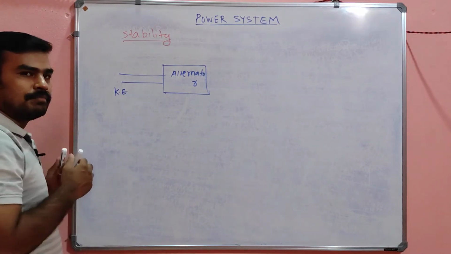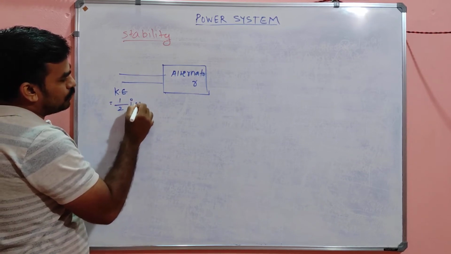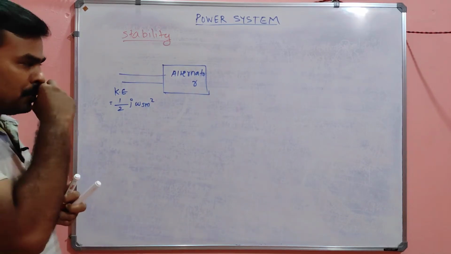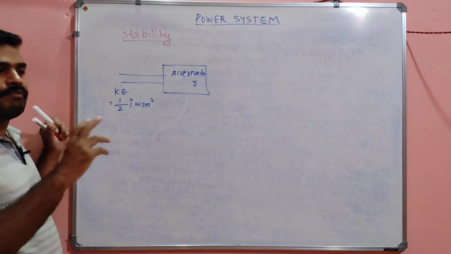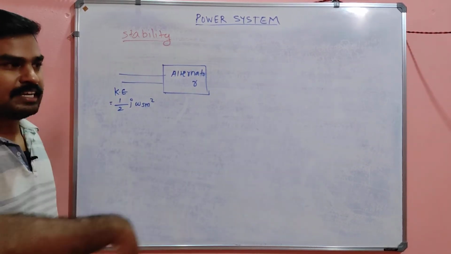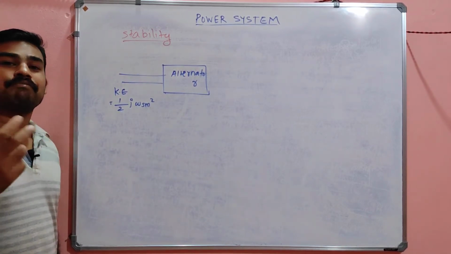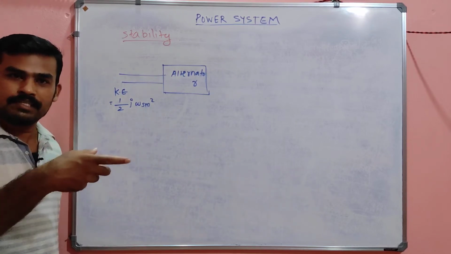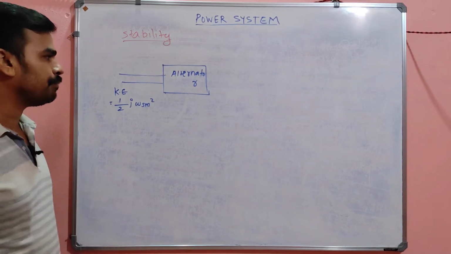So the input is nothing but kinetic energy, which is half J omega_sm squared. In terms of angular velocity omega and moment of inertia J, we can represent kinetic energy. Half mv squared is for a linearly moving body, where v is the linear velocity. In the case of rotating things, you have to use half J omega_sm squared as the kinetic energy.